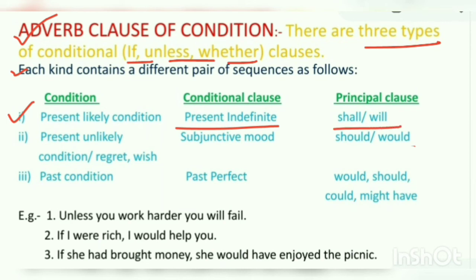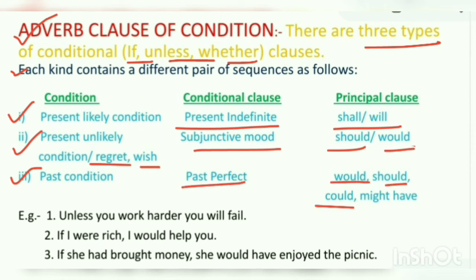Number 2, if the condition is not in present or it shows regret or wish, and the mood is subjunctive. You know what is subjunctive mood? It is a grammatical mood and is presented as a verb. The past form of be, you know the past form of be? Was or were. So, were is used in this type of conditional clause and the use of would and should in principal clause. Number 3, if there is past condition, so past perfect tense will be used in conditional clause and would, should, could, might plus have plus third form will be used in principal clause.